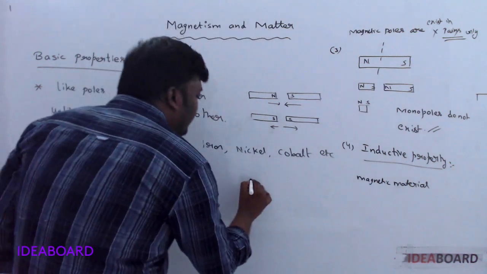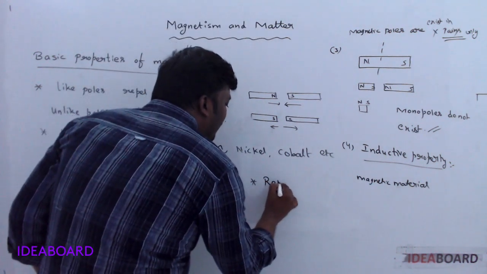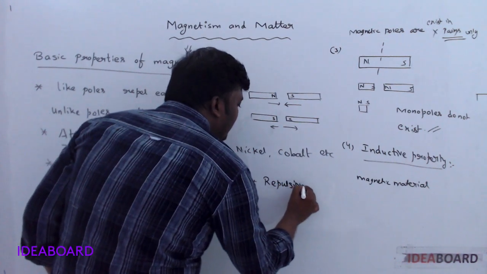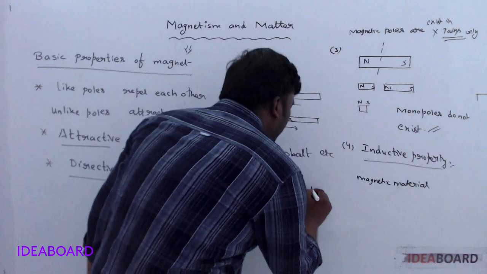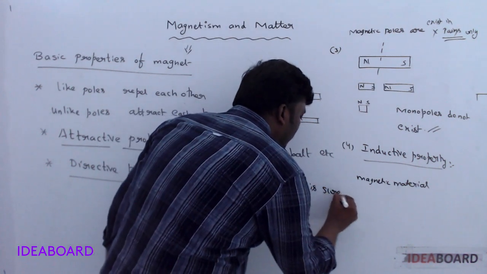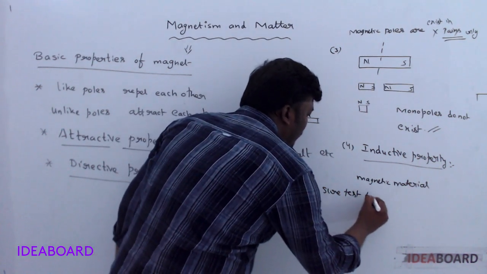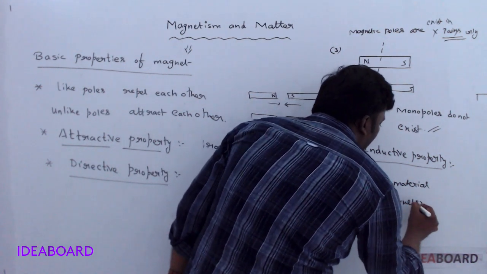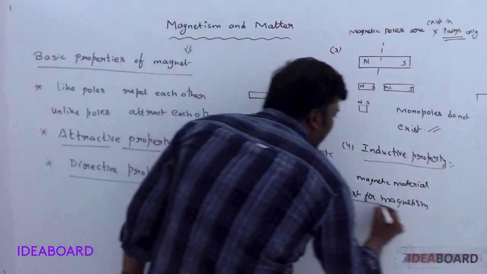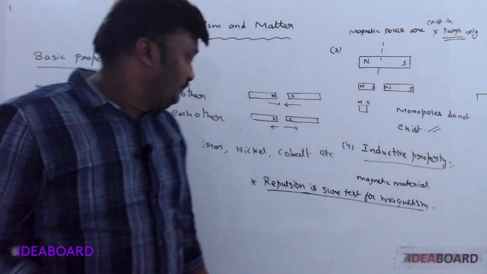And the last one is repulsion is the sure test for magnetism. This word is also used in electricity.